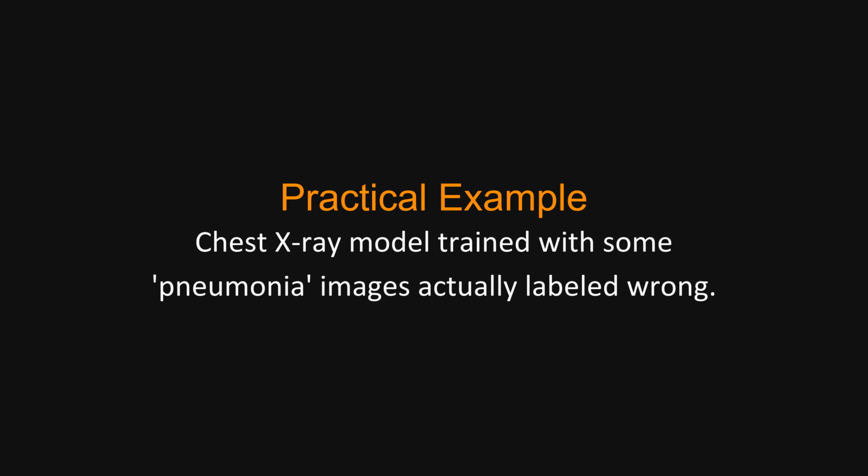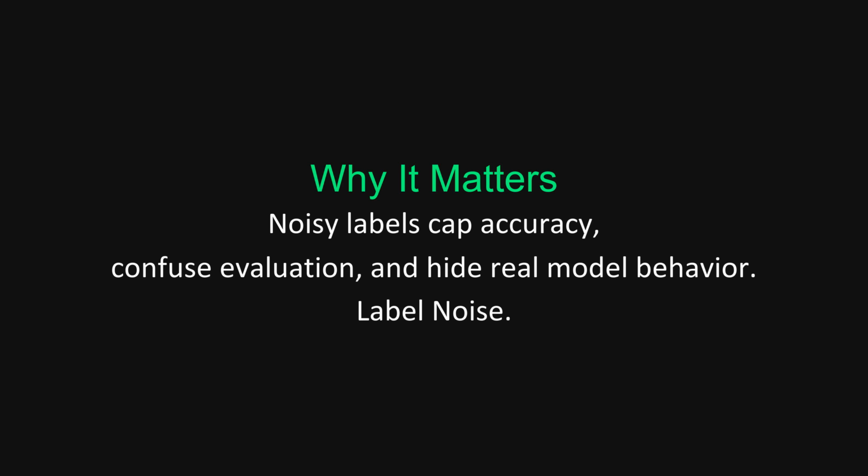This is conceptually related to issues like data distribution shift, where the data the model sees during training and deployment don't fully match. Label noise matters because it can cap your model's best possible accuracy, hide overfitting, and make evaluation metrics look better or worse than they truly are. It is especially critical in domains with expensive or subjective annotation, like medicine, law, or content moderation.